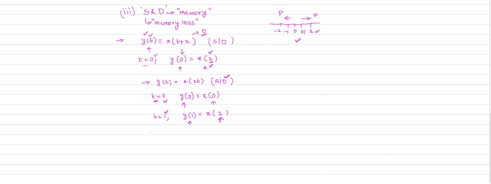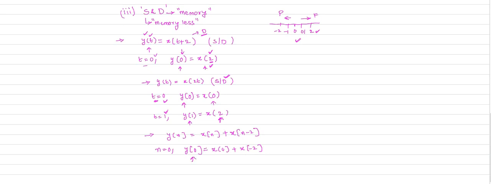Suppose I take an example for a discrete time system. The system is described by the equation y of n equal to x of n plus x of n minus 2. This is a discrete time system. Now we calculate the response at n equal to 0 to check whether the given system is static or dynamic. At n equal to 0, y of 0 is x of 0 plus x of minus 2. That means what?